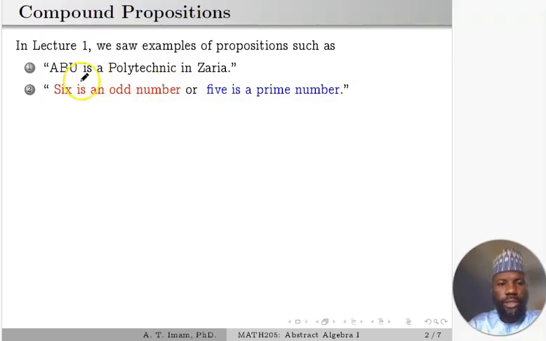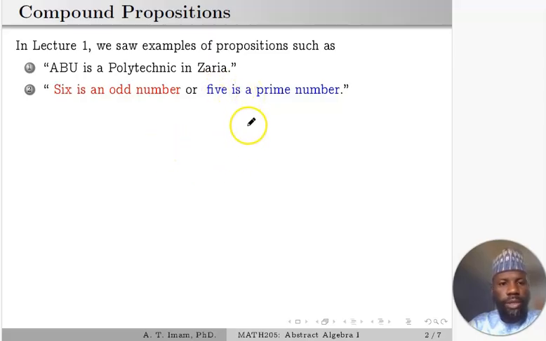So it is the case that some propositions can be decomposed into smaller propositions, while some propositions cannot be further decomposed into smaller propositions. Like ABU is a polytechnic in Zaria, it cannot be decomposed into any smaller proposition. If you try to break the sentence, it is no longer a proposition.